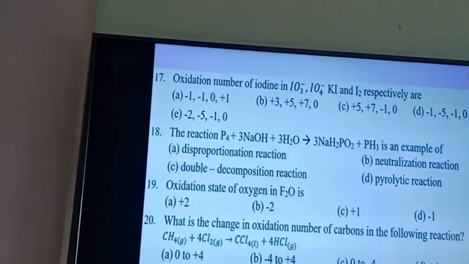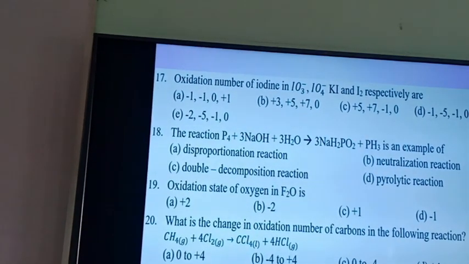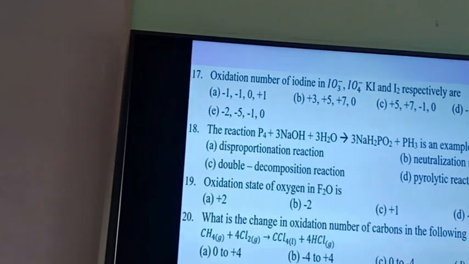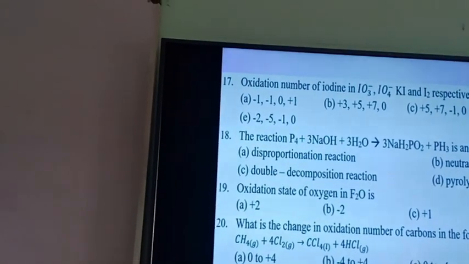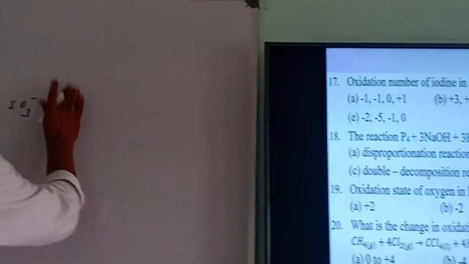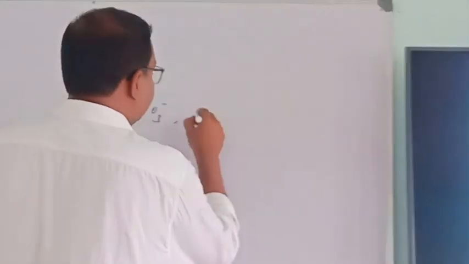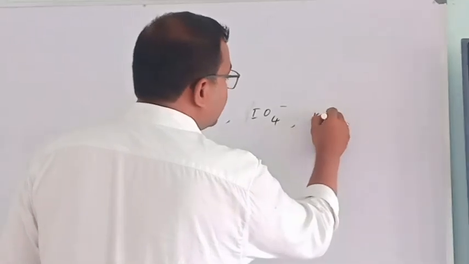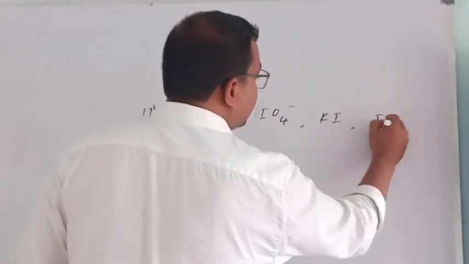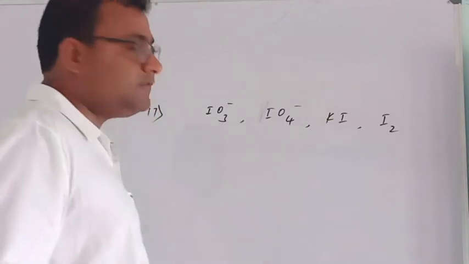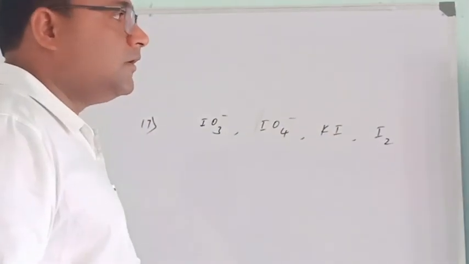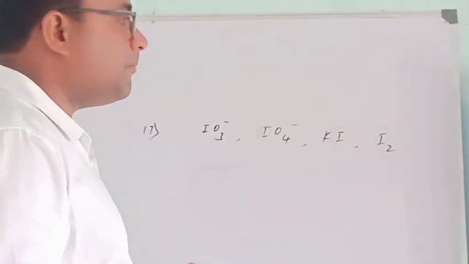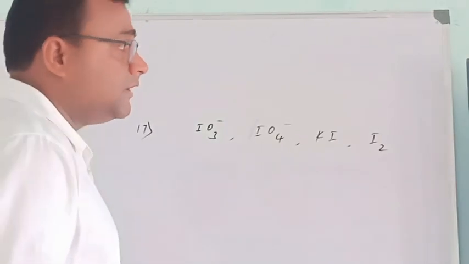So let's calculate. Let's write down what formulas are given. So first is IO3 minus, IO4 minus, KI, iodine. These are the four formulas that are given where iodine compound, iodine's derivative is given.